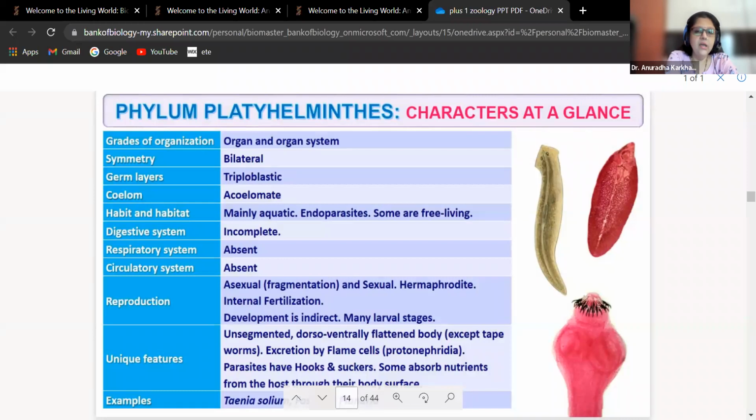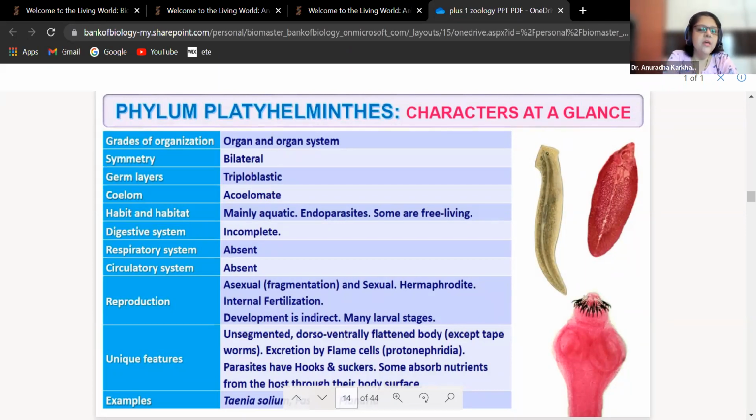Some are free living. Digestive system is incomplete, respiratory absent, circulatory absent. Reproduction asexual by fragmentation as seen in planaria, as well as sexual. They are hermaphrodites. There's going to be internal fertilization. Development is indirect with many larval stages.